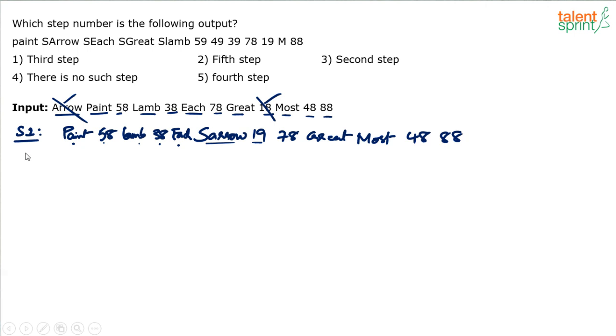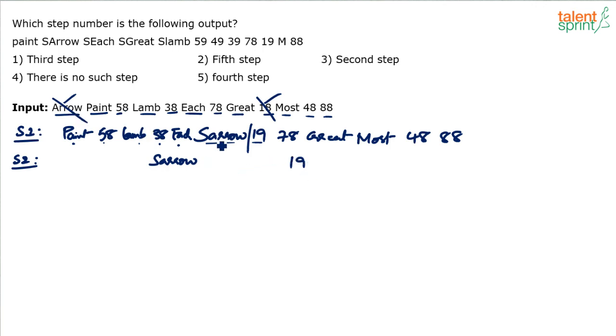I think once the first step is done, it becomes easy. Now we don't have to worry about 5th and 6th positions. Insert between S arrow and 19, right? Insert between S arrow and 19. So what happens? S arrow will come here. 19 will be again pushed aside. What will come in between?